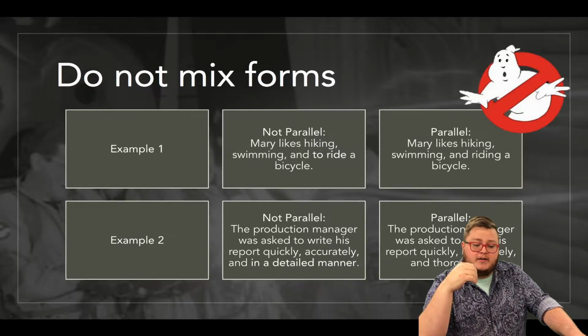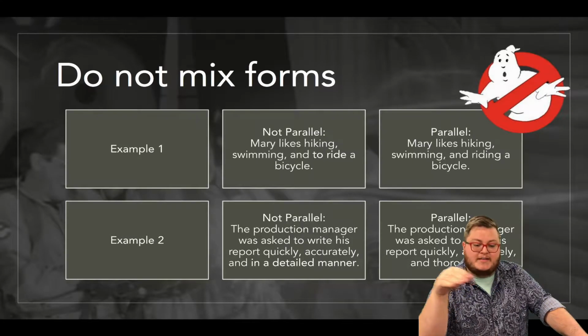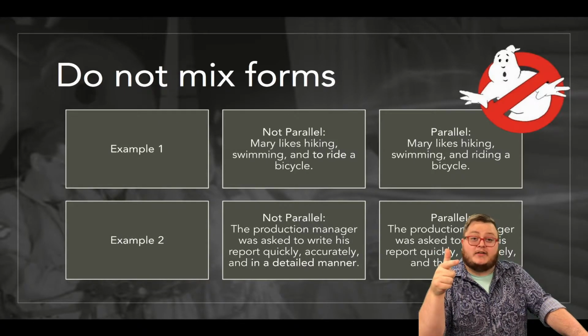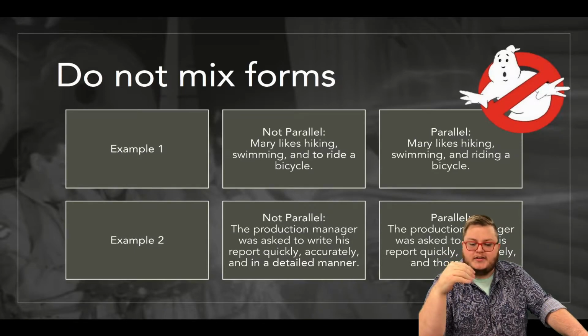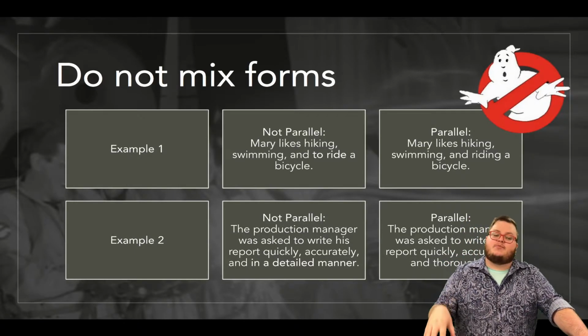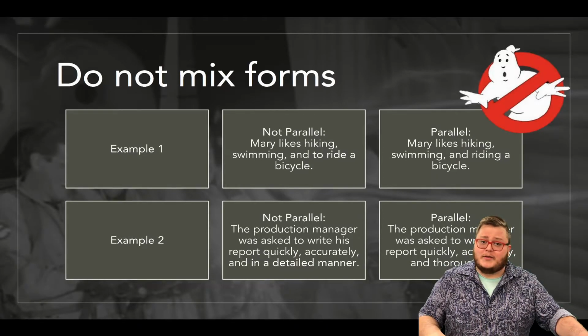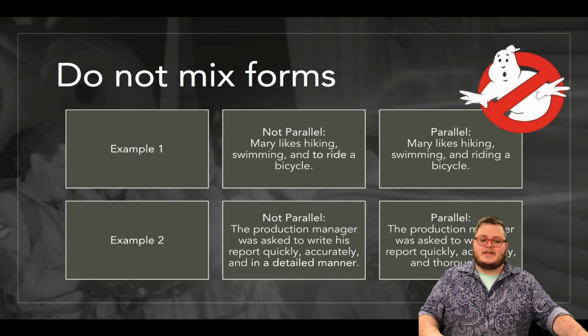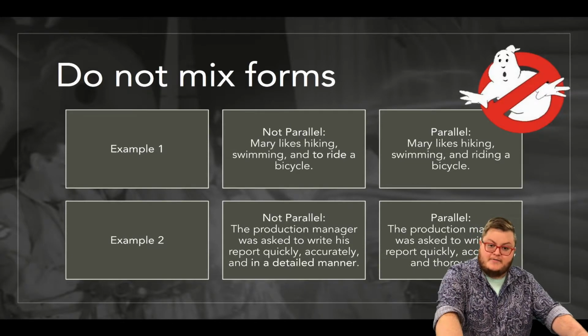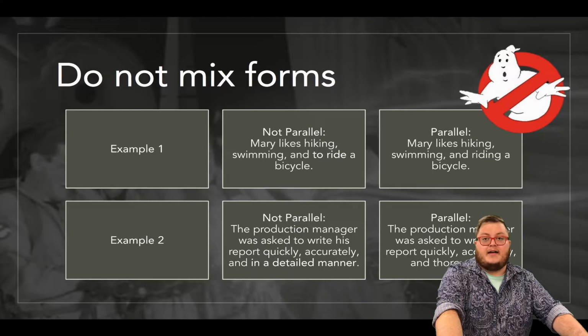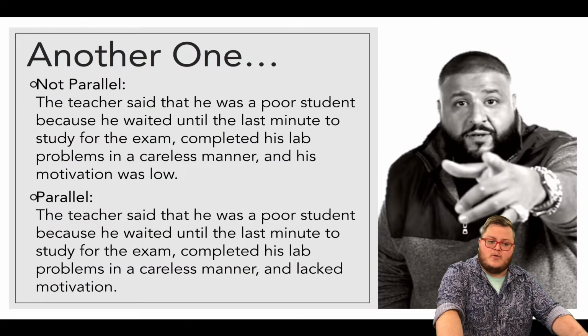Another example: the production manager was asked to write his report quickly, accurately, and in a detailed manner. Not parallel. Because you're using detailed instead of quickly, accurately, and there's no detailedly, so we have to change it. To make it parallel, it would be the production manager was asked to write his report quickly, accurately, and thoroughly. That is your example. So just make sure that you're keeping the form in parallel structure. And I have a website linked here for more examples.